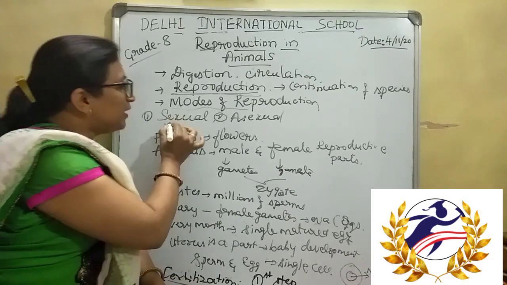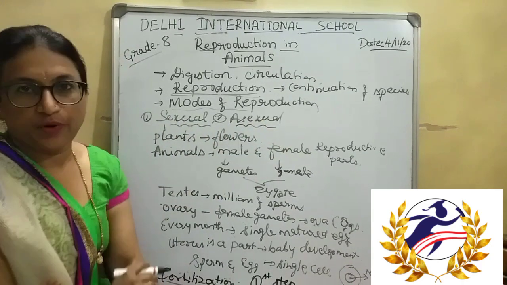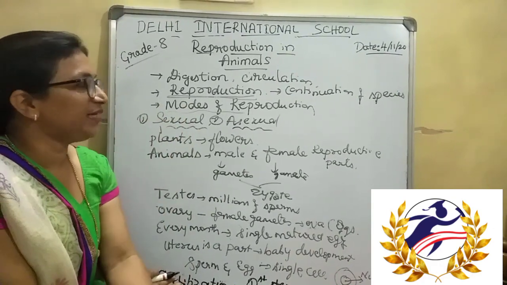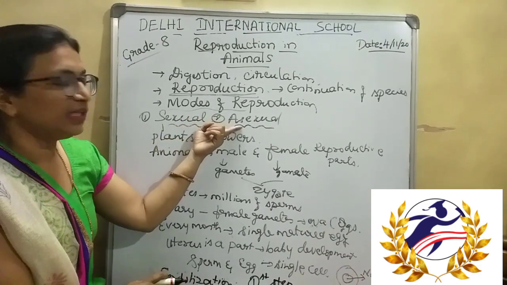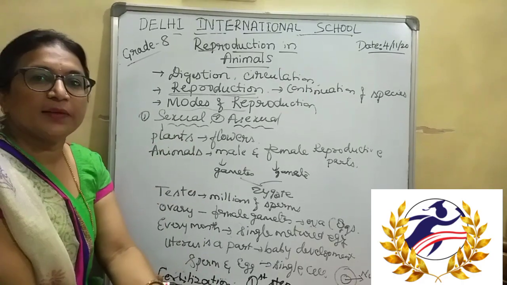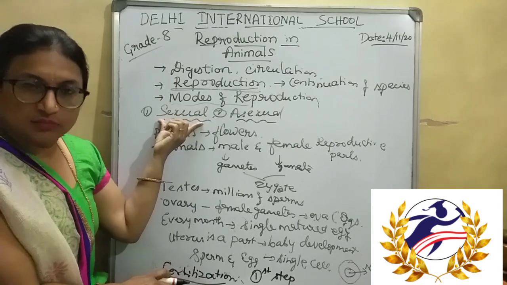The first one is sexual reproduction and another one is asexual reproduction. So there are two modes of reproduction that take place in living organisms. What is sexual reproduction? Sexual reproduction takes place in animals.